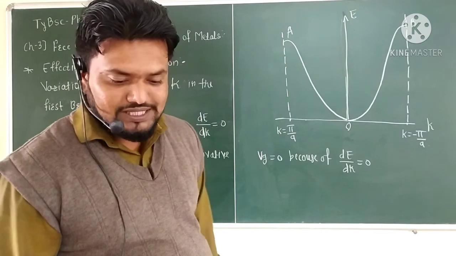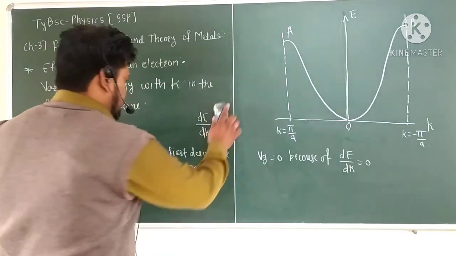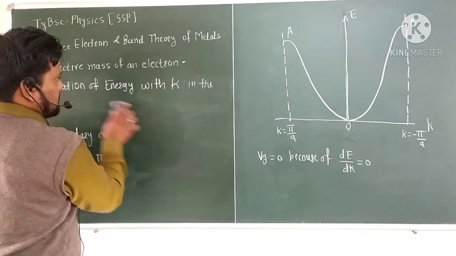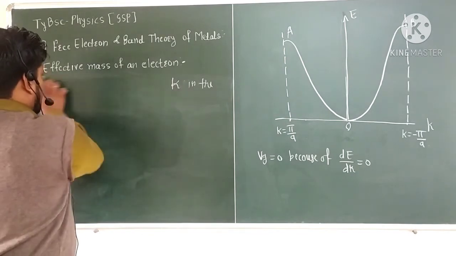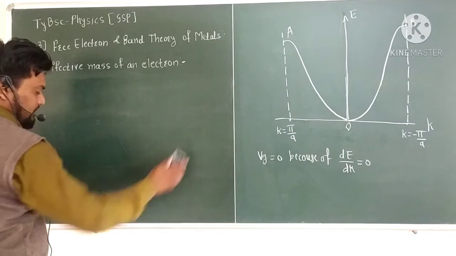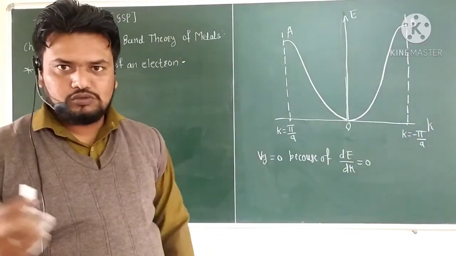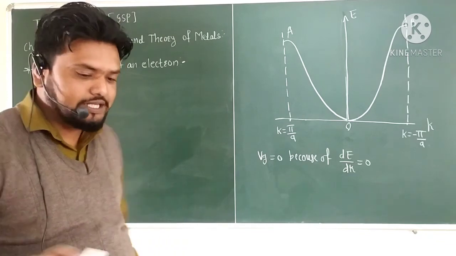If we consider the second figure, this is the graphical representation of group velocity with respect to k.